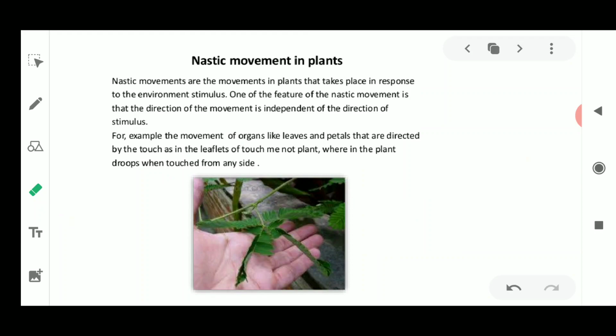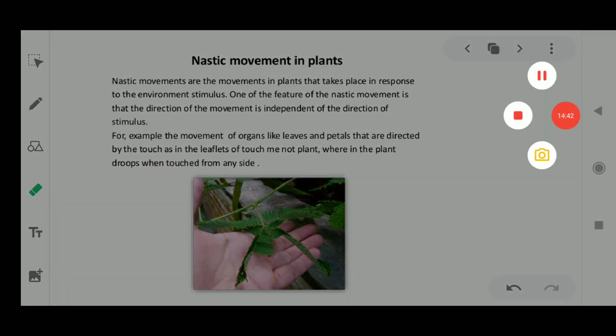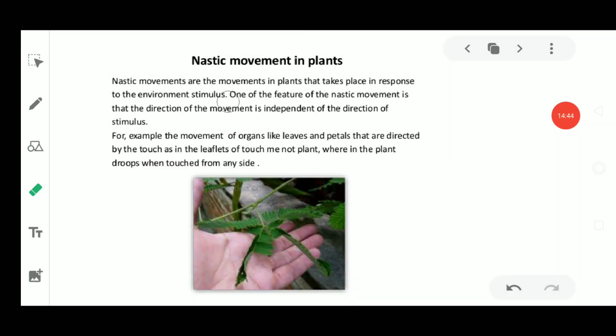It is not going to show any kind of growth in the plants if they are showing nastic movements. So nastic movements are the movements of the plants that take place in response to an environmental stimulus. It is going to show you the responses to environmental stimulus. One such feature of the nastic movement is that the direction of the movement is independent of the direction of the stimulus.